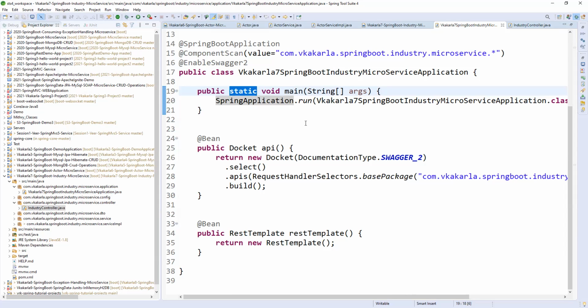Yeah, you're right. So, for example, in this case, we have another class, and I want to call this class from main. How will you do that? Usually, we create an object and call with the object. Exactly. But in Spring Boot, how do we do it? Spring Boot is also the same. If you want to call another class here, we need to create an object for it and call with the object. Otherwise, we can create an auto-wired instance here and call it.